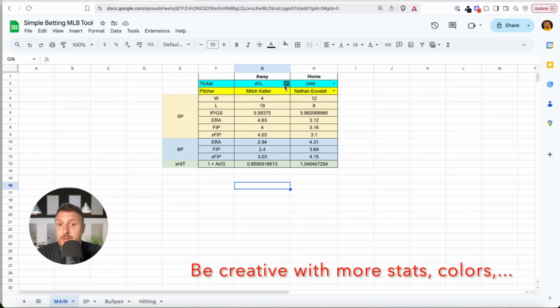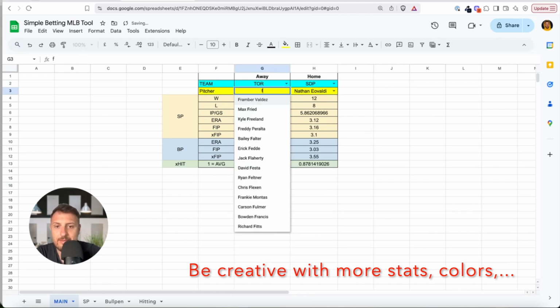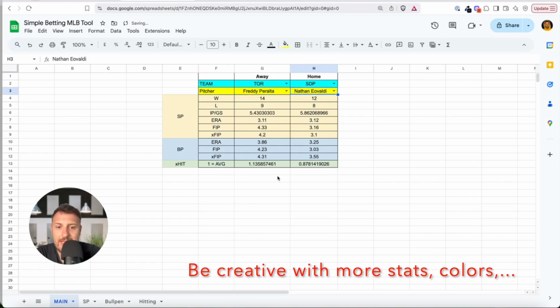So for example, we have today, let's say, Toronto against the San Diego Padres, and I'm just making up some numbers. Freddy Peralta is playing against Dylan Cease. Okay, so what you can see, 14.9, Toronto pitcher innings per pitch, ERA.